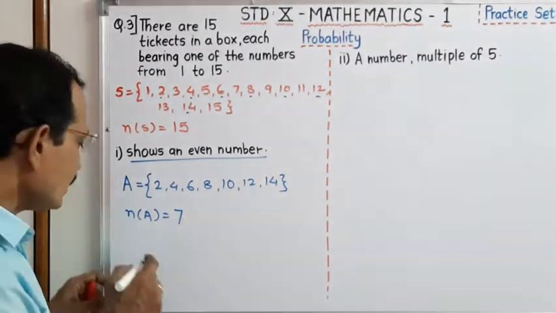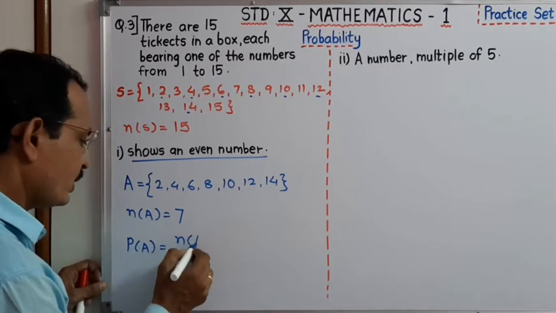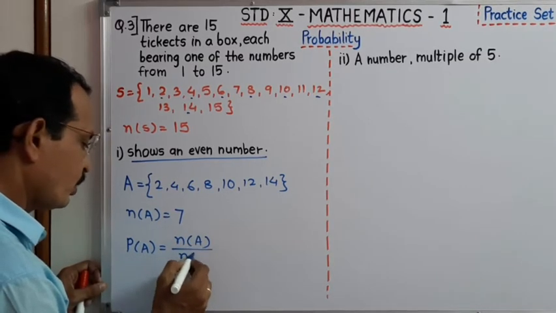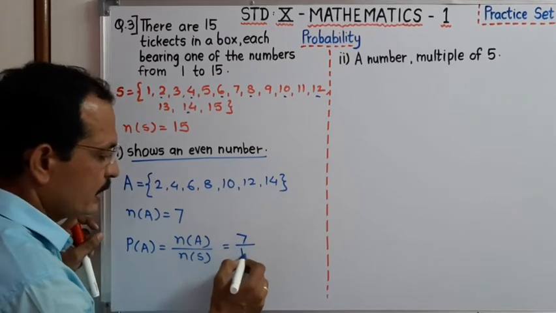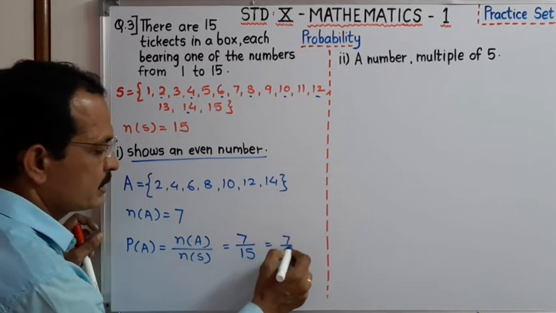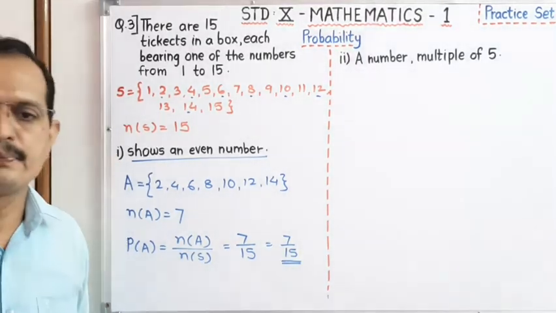Got it? Now we have to write probability for the event A. Number of A upon number of S is equal to, number of A is 7 and number of S is 15. Therefore, it is 7 upon 15. This is the final answer.